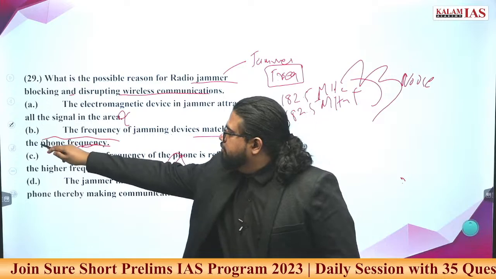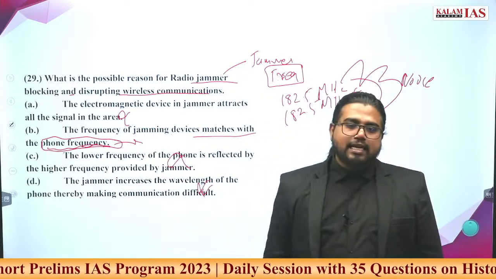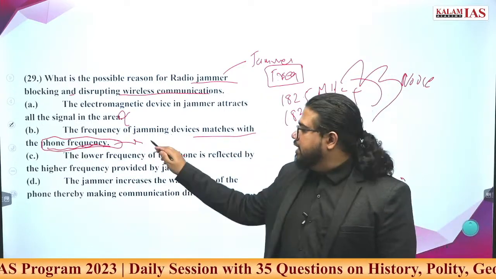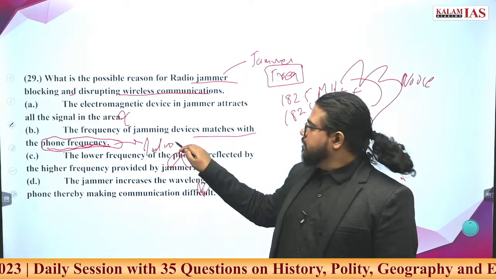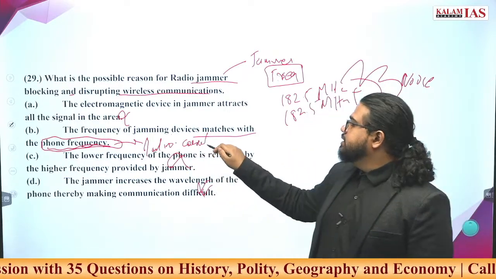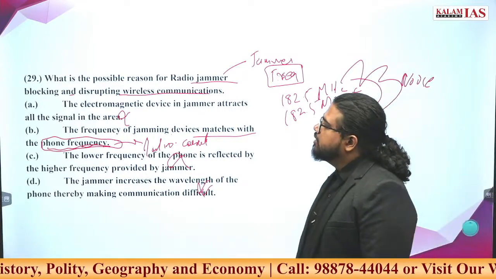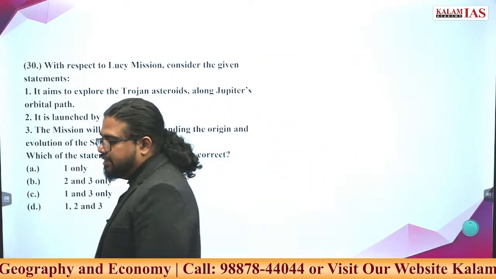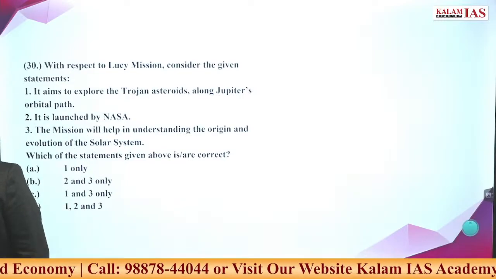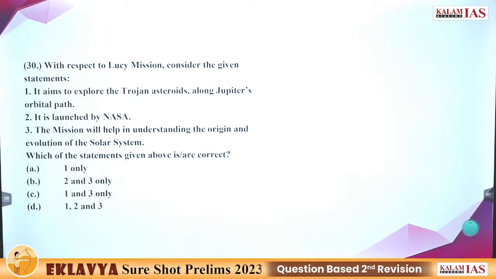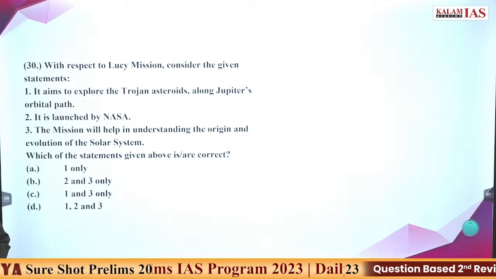Even better, it is not the phone frequency, in case of jamming of a phone, but the radio signal frequency that should be the more correct statement. B is the correct answer for question 29. So answer the 30th question. 29 is not A. 29 answer is B.